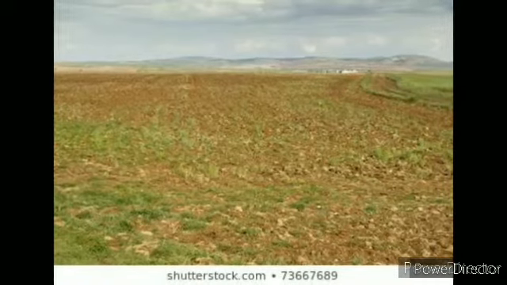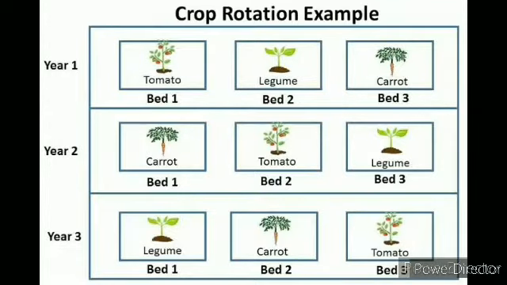Next method we have is crop rotation. In this method we just rotate the crops by changing the crops in each season, and this can fulfill the nutrients in the soil. Example, wheat or rice uses up large amounts of nitrogen from the soil, and this nitrogen can be naturally replenished if the next crop is that of a legume like pea or groundnut.